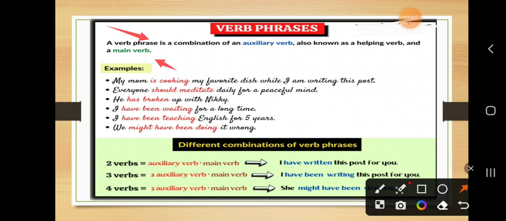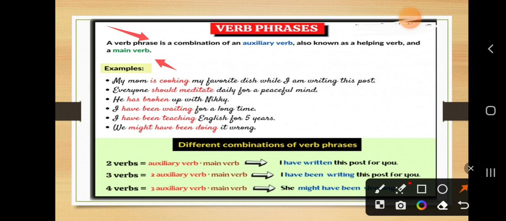क्या क्या होना चाहिए एक verb phrase में? It has an auxiliary verb and a main verb. For example, my mom is cooking my favorite dish while I am writing this post. Everyone should meditate daily for a peaceful mind. He has broken up with Nikki. I have been waiting for a long time. I have been teaching English for 5 years. We might have been not doing it wrong.